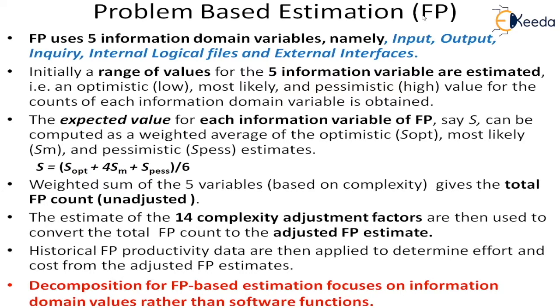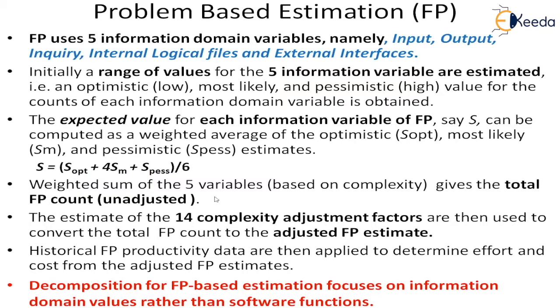So every input is not only counted, but for each count, for each type, you have to determine the complexity. Then we take the weighted sum of the count and the weight, that means we multiply the count and the weight and sum it, and we get the total function points. Again, this function point is a raw function point. That is why we call it unadjusted.